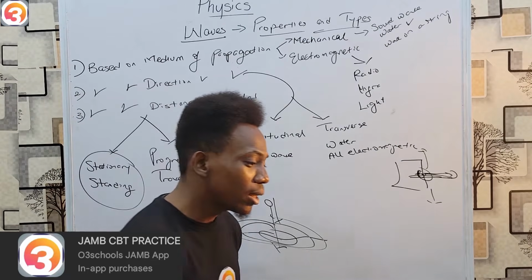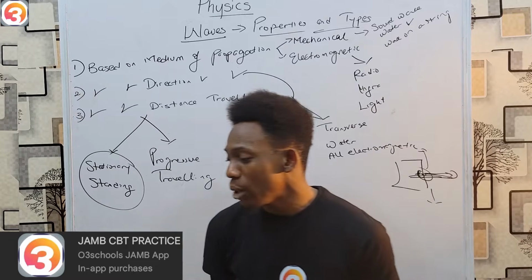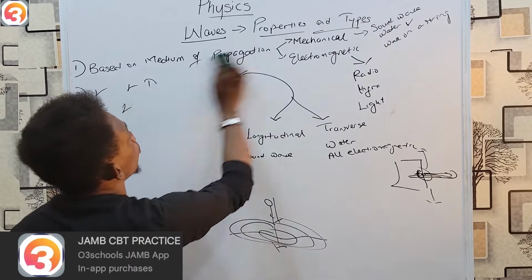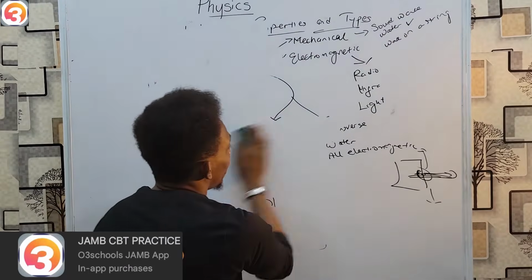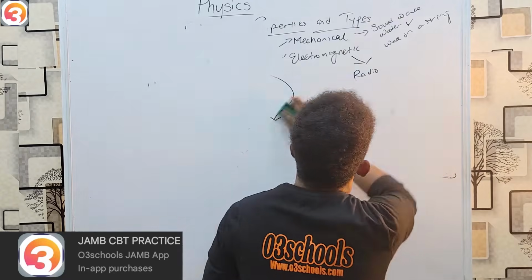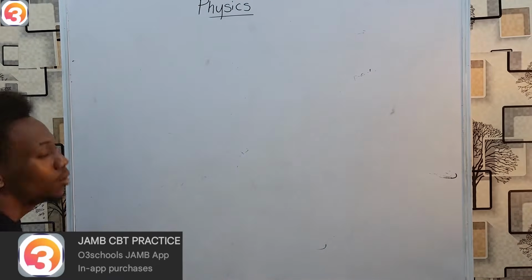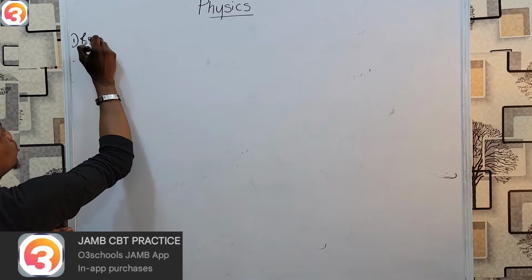The next thing we shall then look at are the properties of waves. We've talked about types. What about properties? How do I know that any material I'm looking at is actually a wave? Now, we have about 5 properties of waves that we'll look at. 5 properties. Number one is reflection.